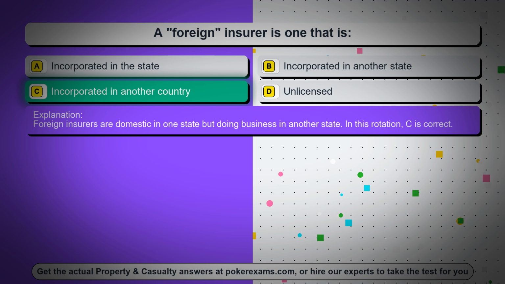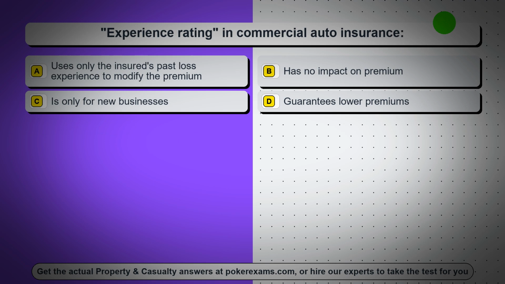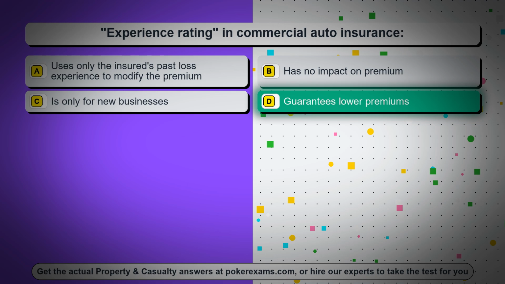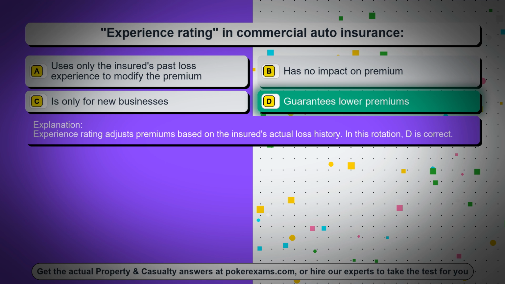In this rotation, C is correct. Question 75. Experience rating in commercial auto insurance. Option A, uses only the insured's past loss experience to modify the premium. Option B, has no impact on premium. Option C, is only for new businesses. Option D, guarantees lower premiums. The correct answer is option D, guarantees lower premiums. Experience rating adjusts premiums based on the insured's actual loss history.